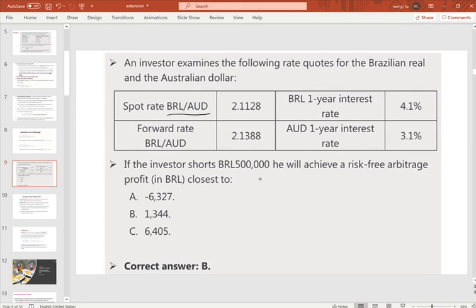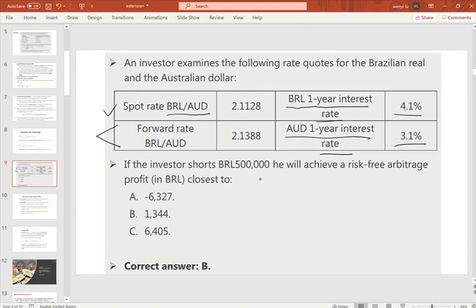We also have the Brazilian real 1 year interest rate of 4.1%, and the Australian dollar 1 year interest rate at 3.1%. On today's market, you also observe the forward rate for Brazilian reals and Australian dollars.